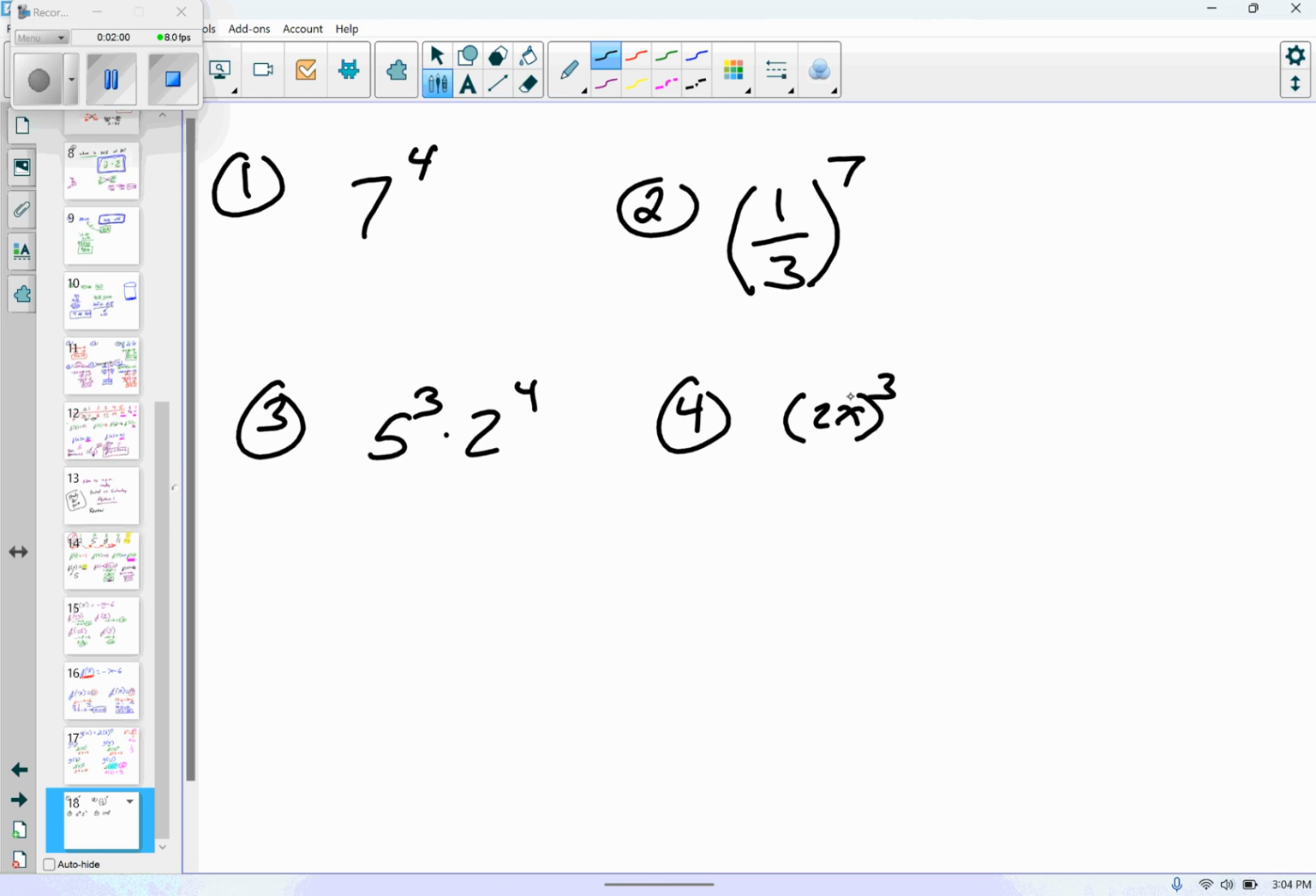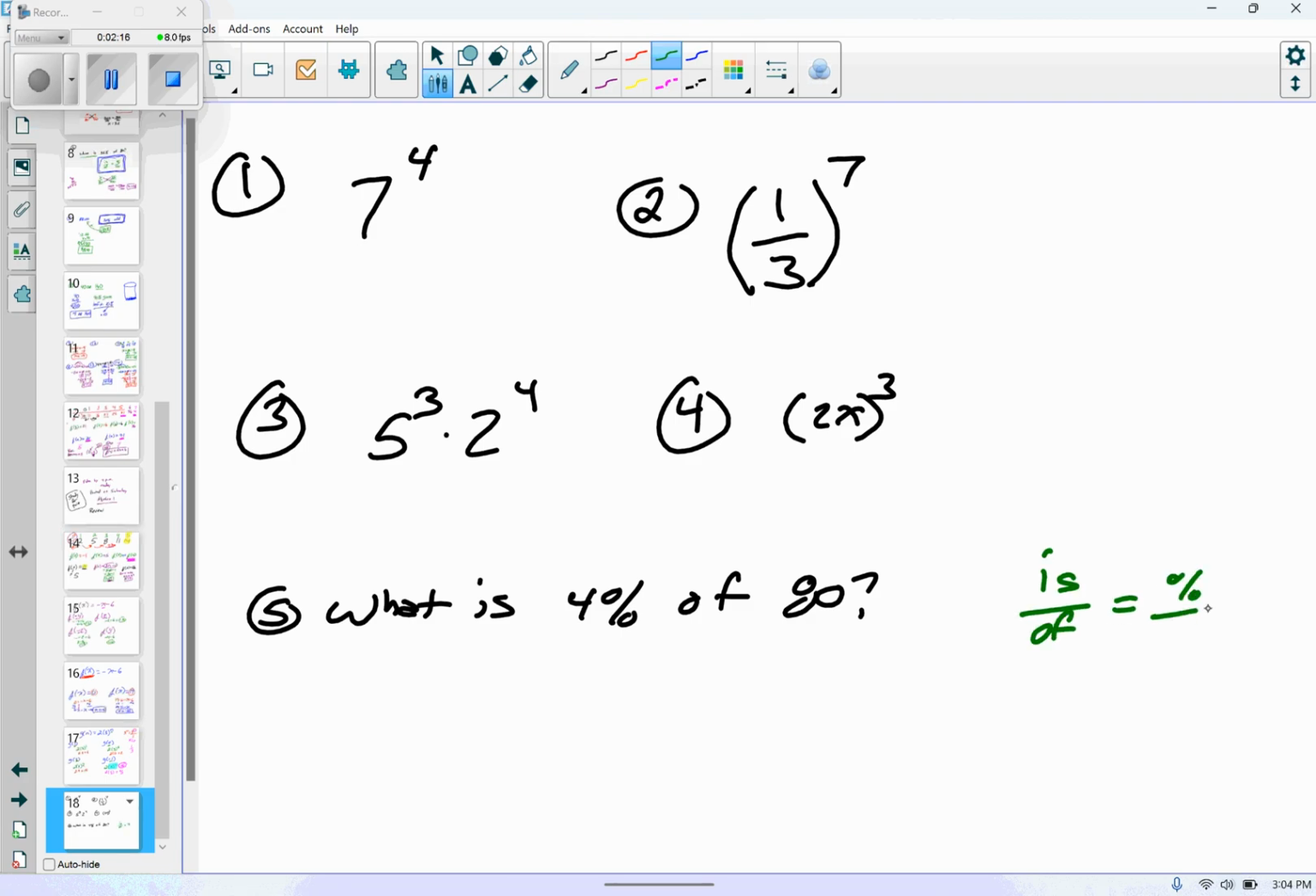Okay. All right, number 5. All right, what is 4% of 80? All right, see if you were paying attention. Remember I talked about is over of equals percent over 100? Okay, this is going to be one of our wall hangings someplace. It'll look all fancy. Okay, so what is? I don't know what is. That's got to be x.